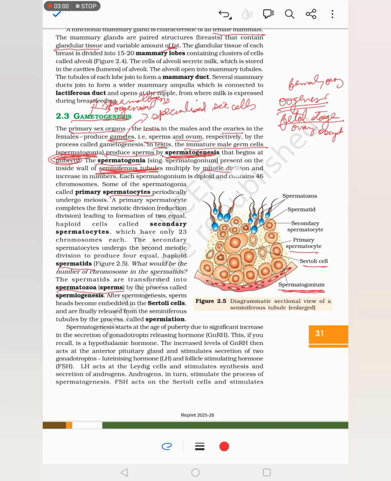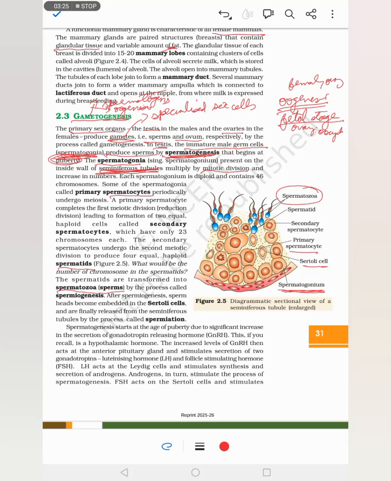The spermatogonia, the male germ cells, multiply by mitotic as well as meiotic divisions. I already told you mitotic divisions increase the number, and by meiosis they form their germ cell, that is a gamete. So the question is asked: is spermatogenesis only meiosis, only mitosis, or both?